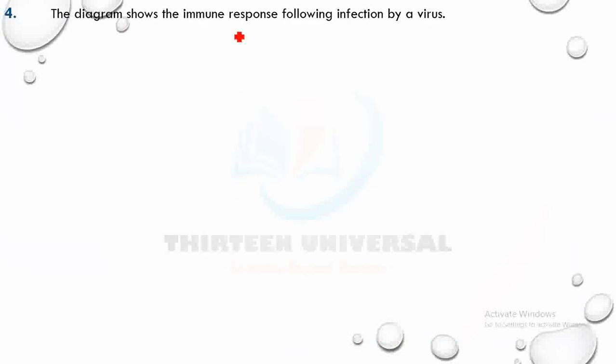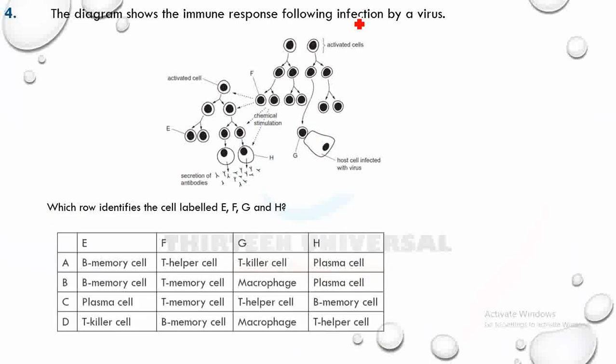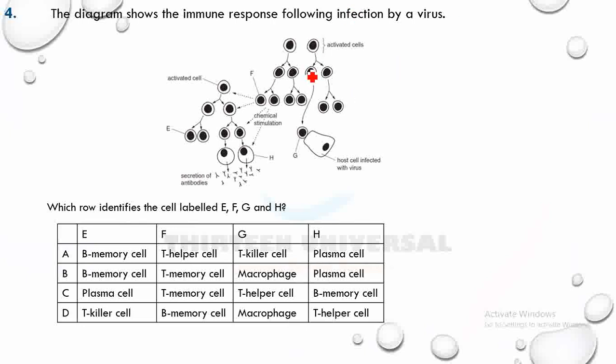The diagram shows immune response following infection by a virus. Which role identifies the cell labeled E F? You can see the activated cell here. This cell divides into two. One produces antibodies, the other one does not. Pause the video and solve it. The one that does not produce antibodies is the memory cell. So it's not plasma, it's not killer. It's memory. So we have these two, A and B.